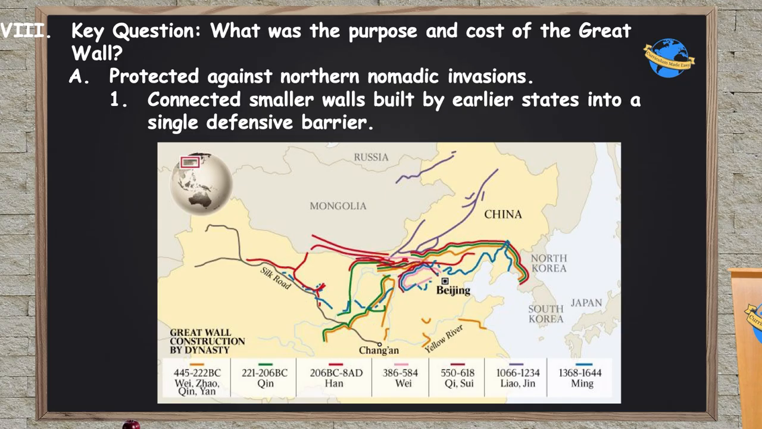And this wall actually predated the Qin. There are actually smaller walls built by earlier states that the Qin just kind of unified into a single cohesive wall. So you can see this color coding here of all the different walls built by different dynasties, the green being the Qin, this orange color being those that existed before them.